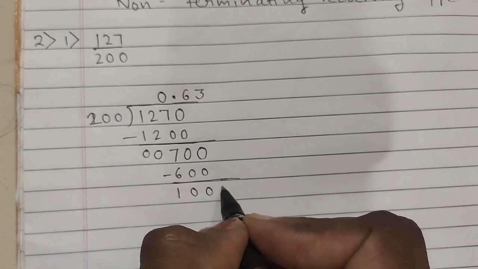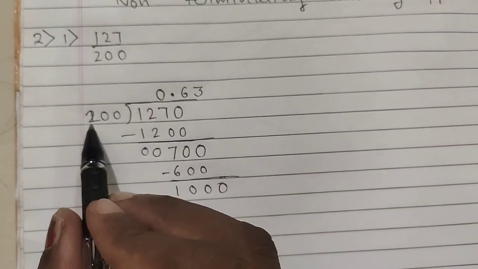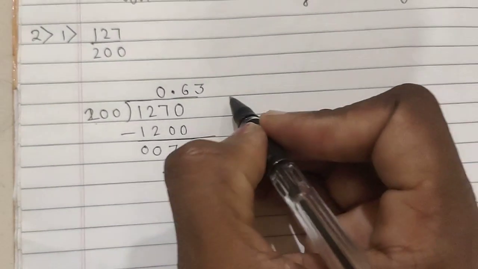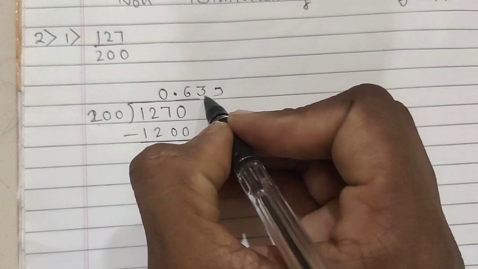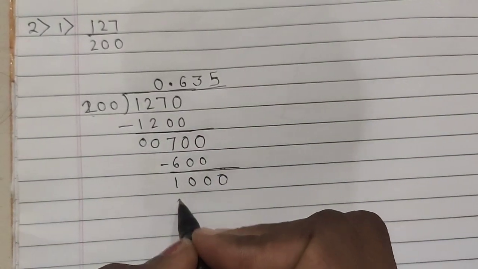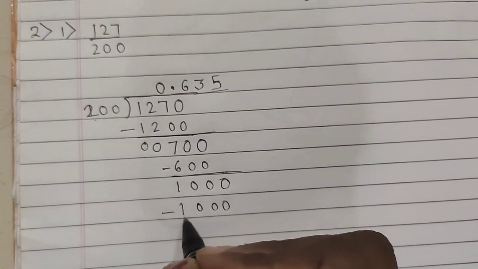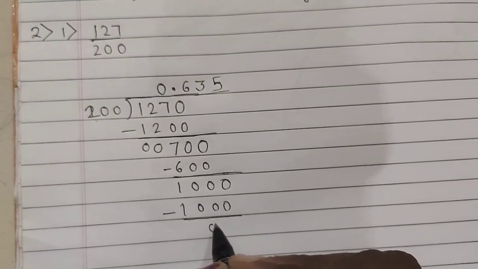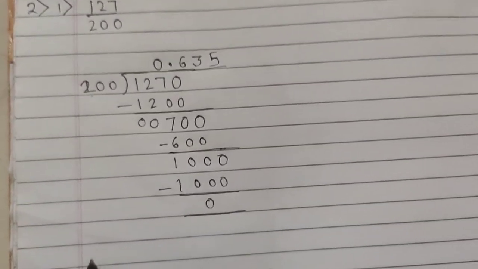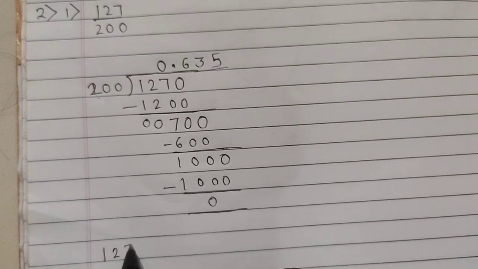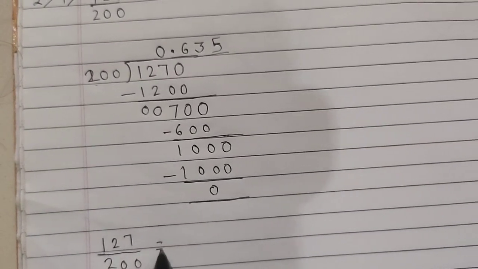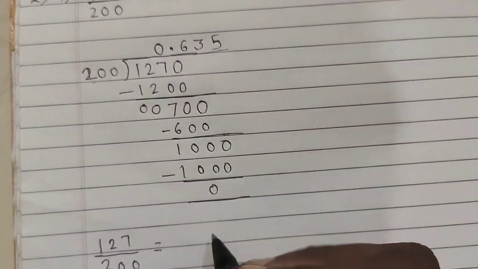Now again you will take 1 0. Again read the table. So you know 2 5 are 10. So if you take 5 you will get 1000, and after subtraction you will get 0. Okay, so in this way we have completed our division. So finally I can write my final answer, that is 127 upon 200 is equal to what I got here, 0.635.